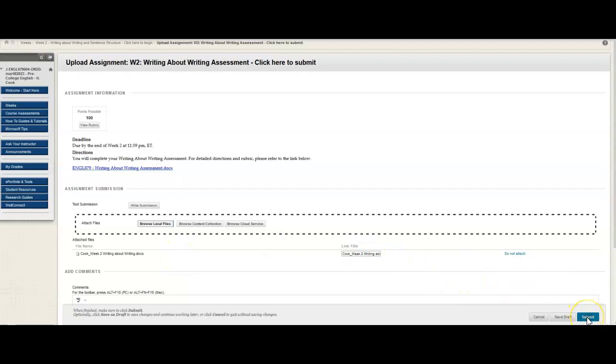Once you notice that your correct assignment is indeed attached, all you need to do is scroll down to the bottom and hit the submit button. That sends it to me for grading through Blackboard.